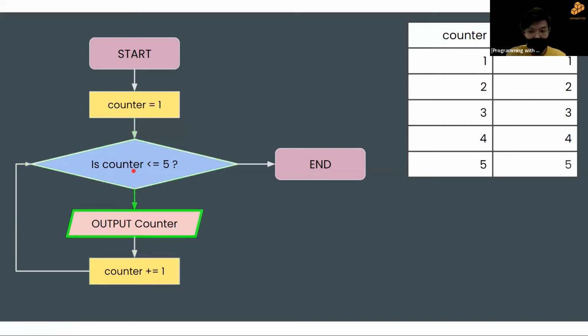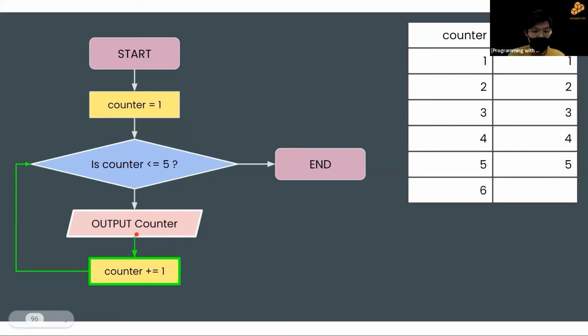Now we output 5, and now you see counter is 6, as shown on the right side. So we ask ourselves, is the counter less than or equal to 5? Is it still less than or equal to 5? No. Therefore, we end the loop. This is why it's called a terminating condition, because this condition has to terminate and end the loop.